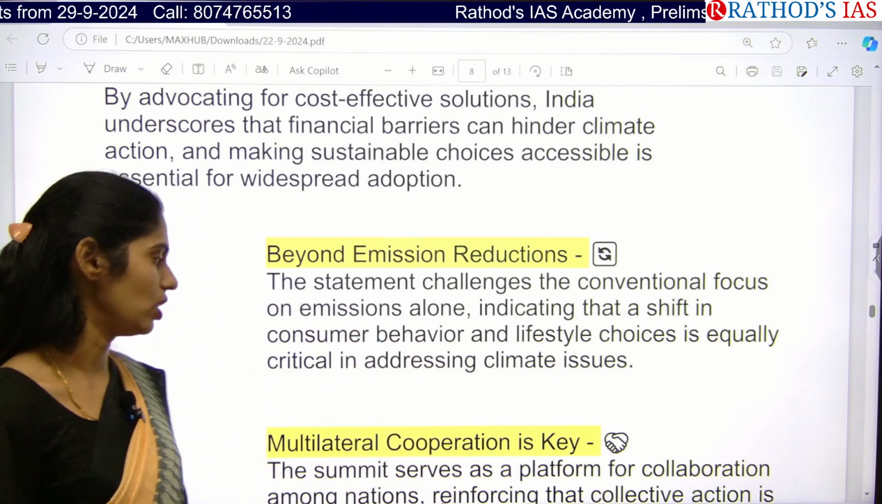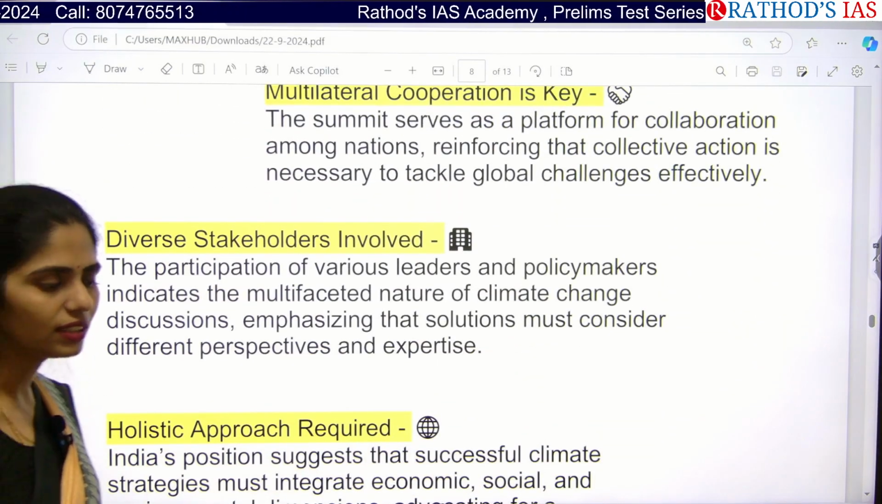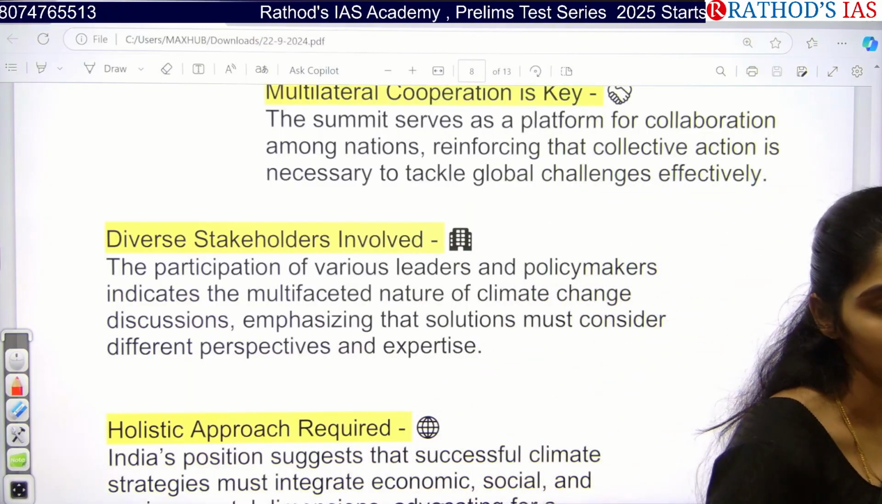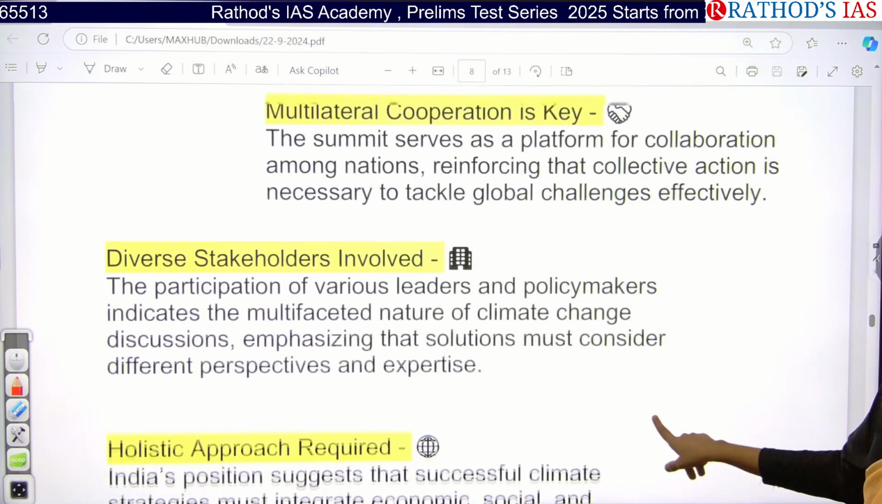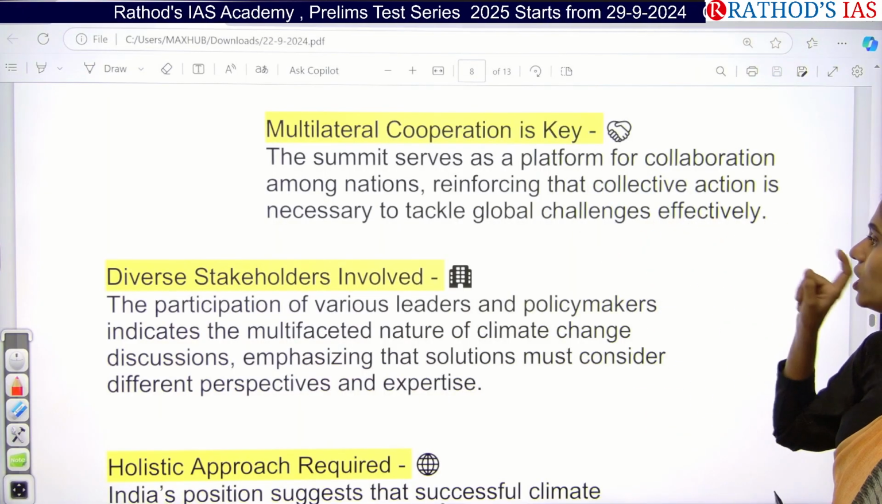And this one is, it is not like one country has to take the steps. So climate change is a global problem. So each and every country needs to take proper steps. And for that, we need multilateral cooperations because it is a global challenge.